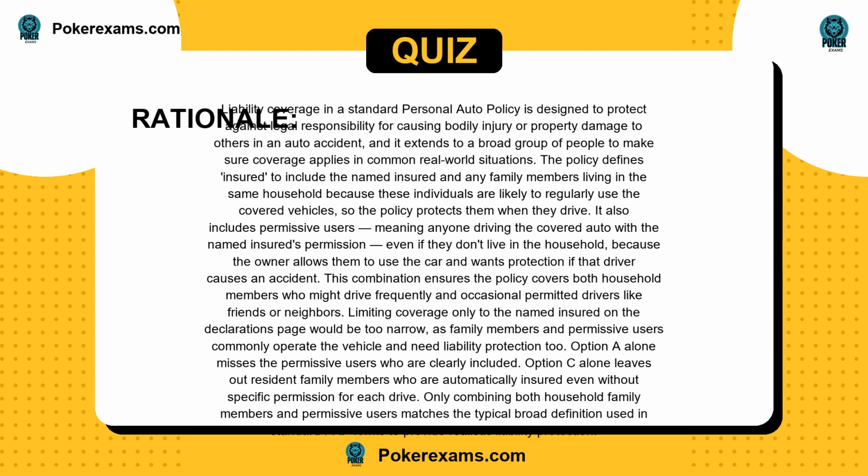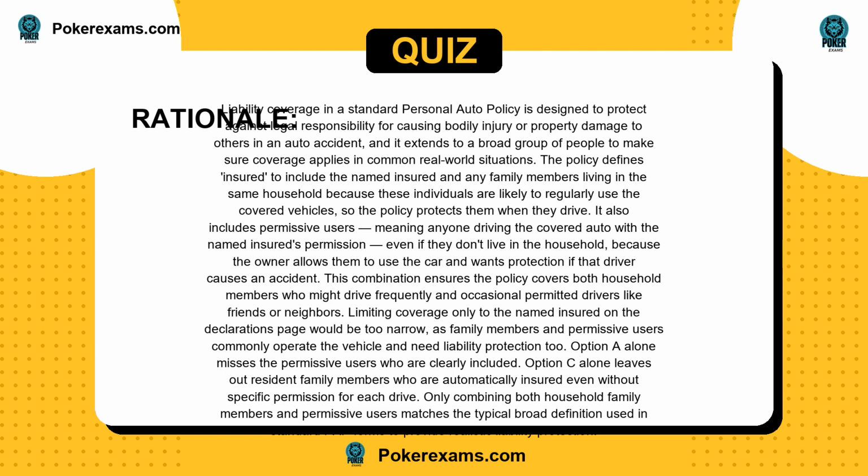It also includes permissive users, meaning anyone driving the covered auto with the named insured's permission, even if they don't live in the household, because the owner allows them to use the car and wants protection if that driver causes an accident. This combination ensures the policy covers both household members who might drive frequently and occasional permitted drivers like friends or neighbors. Limiting coverage only to the named insured on the declarations page would be too narrow, as family members and permissive users commonly operate the vehicle and need liability protection too.